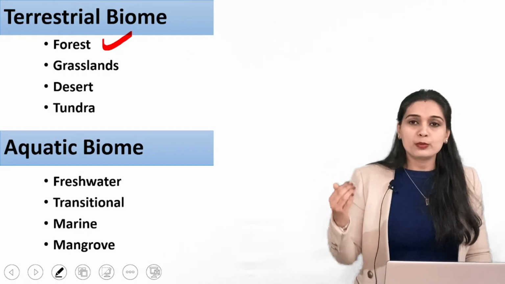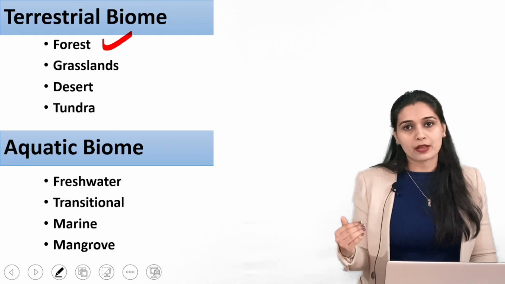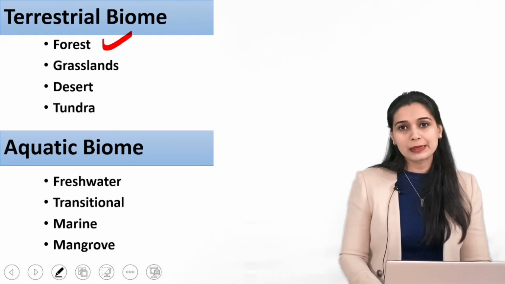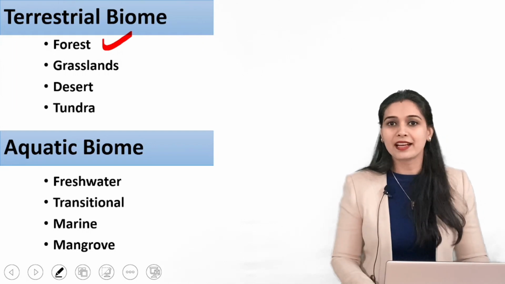Now we'll move on to the next terrestrial biome, that is grasslands. So the next biome is grasslands. We'll study about this terrestrial biome, grasslands, in our next video.